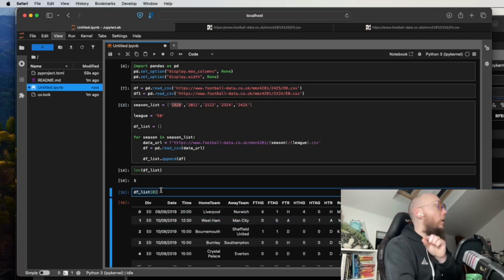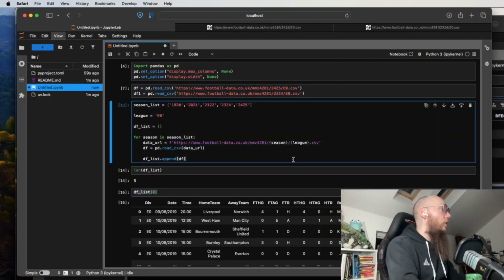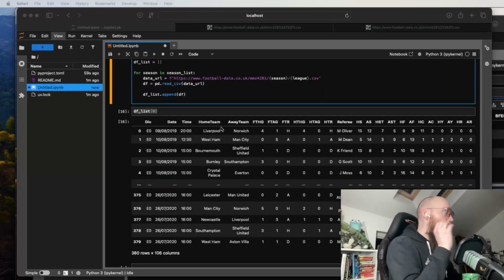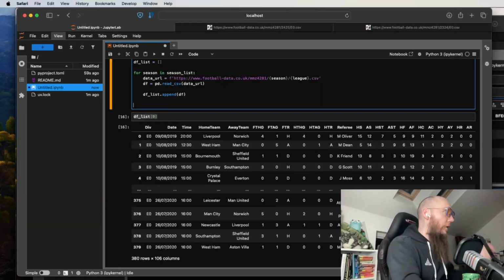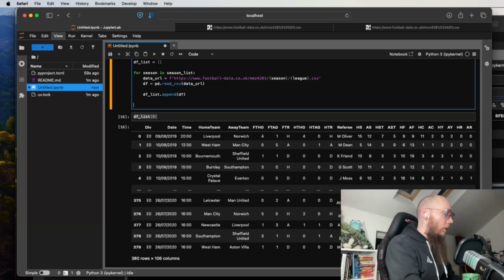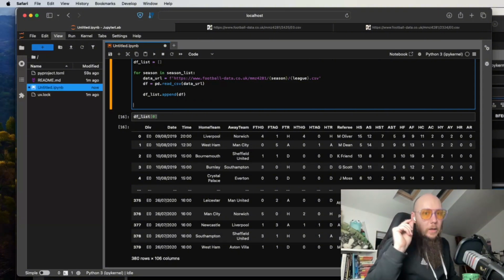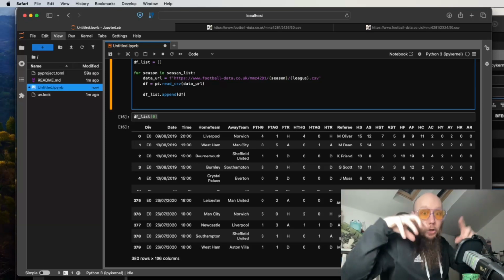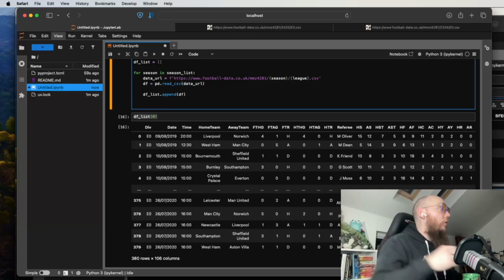But what we want to do is concatenate these together. So having got this list, we're looking to append all of the data frames to each other so we have a nice big one. You can use a function in pandas called pd.concat, which will take data frames or a list of data frames and shove them all together. It looks at the different columns and puts them into a stack. So we can use that method here.